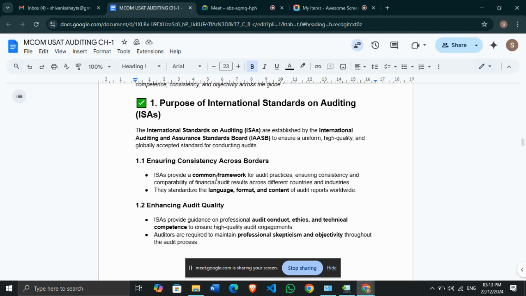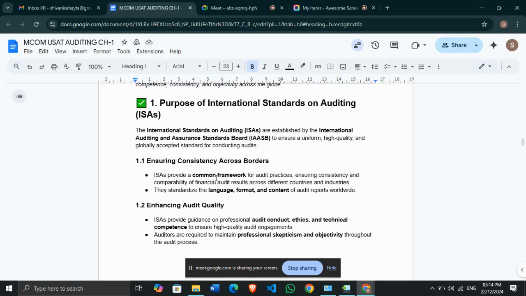Indian accounting standards are not going to be considered in the US or UK. For this, ISA will be considered, as they are established to ensure uniform, high quality standards which are globally accepted for conducting audits. So wherever there is an audit process, these are the standards considered, ensuring consistency across borders.